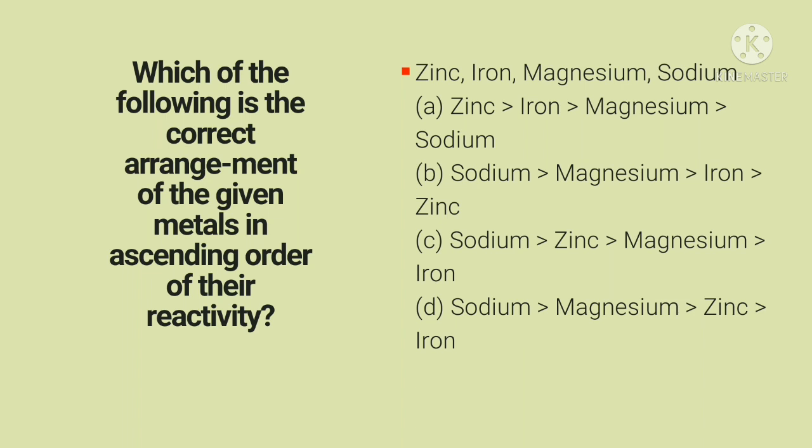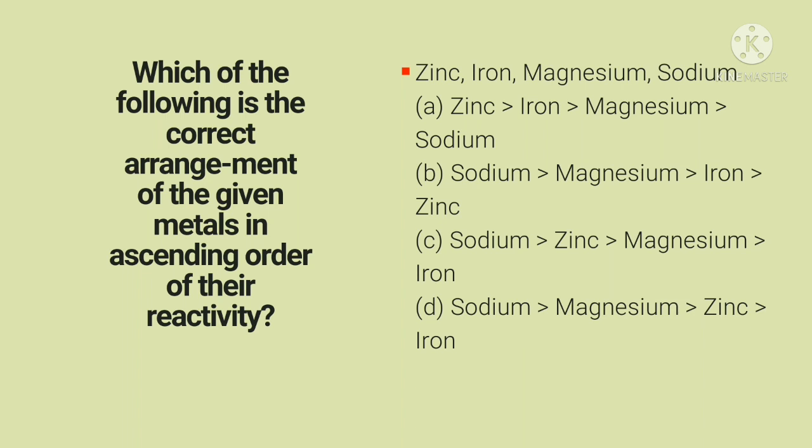Sodium, magnesium, zinc are most reactive. So we have to arrange in the increasing order. Options: zinc is more reactive than iron, iron is more reactive than magnesium, and magnesium is more reactive than sodium.